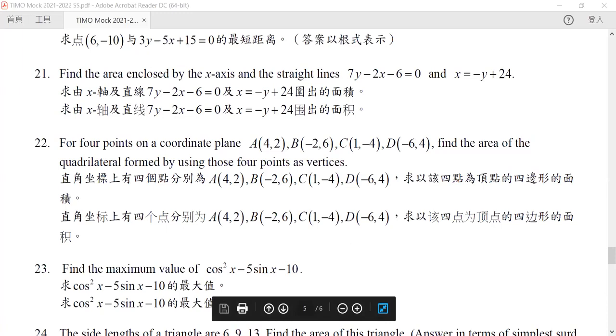Now, notice how this is very similar to the method that we will use later in question 22. So please compare these two methods. Now we have three curves. One is our x-axis.